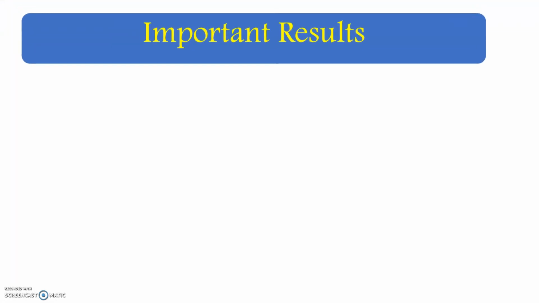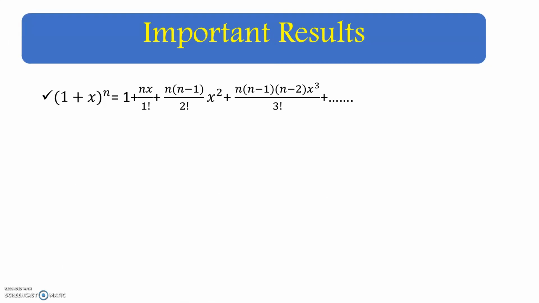Next, we are going to see the important results of the series. So first one, (1 + x)^n. This is a general result. (1 + x)^n is equal to 1 + nx/1! + n(n - 1)/2! x^2 + etc.